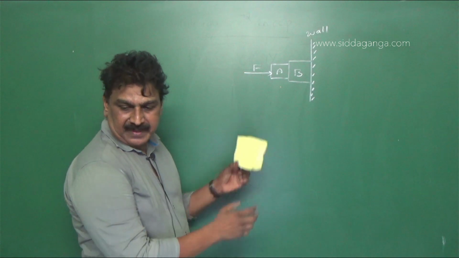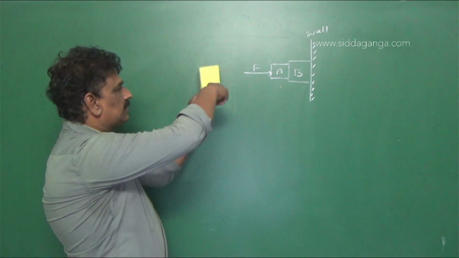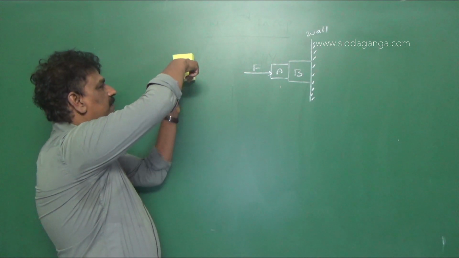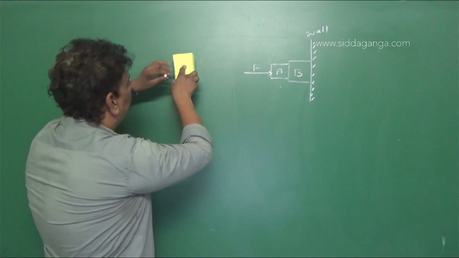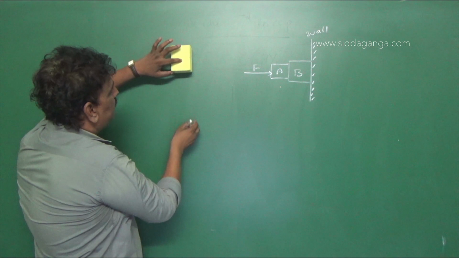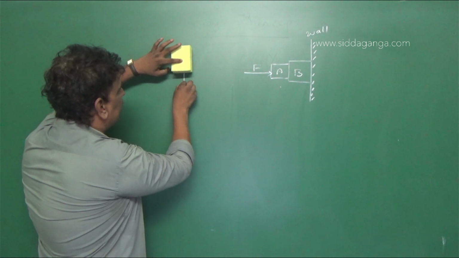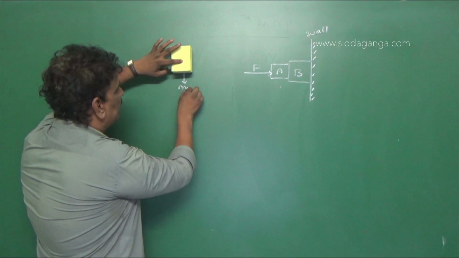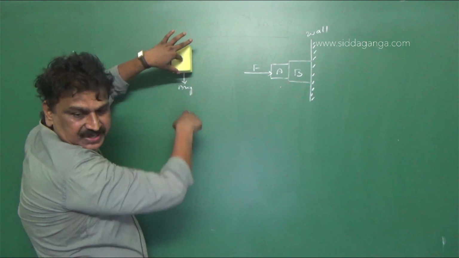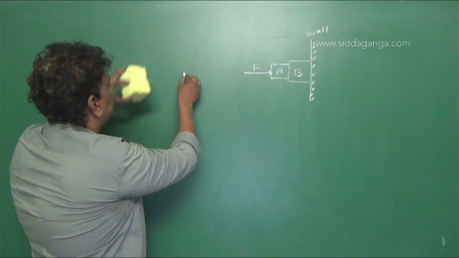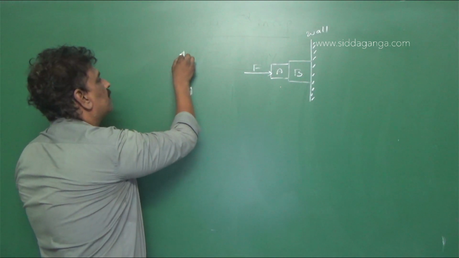We see it here. When I take the duster and put my finger applying force, the duster will not fall. Why is the duster not falling? Because its weight acts vertically downward. But when I press it, the frictional force acts vertically upwards, normal to the applied force.